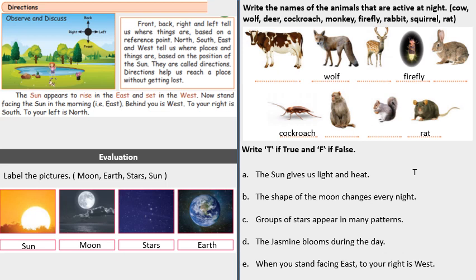Write T if true and F if false. The sun gives us light and heat, true. The shape of the moon changes every night, true. Groups of stars appear in many patterns, true. The jasmine blooms during the day, false. When you stand facing east, to your right is west, false.